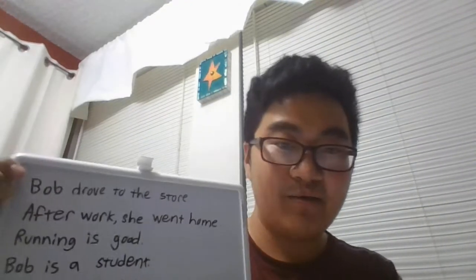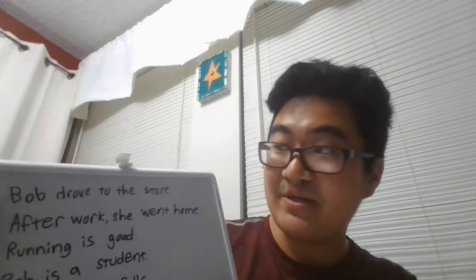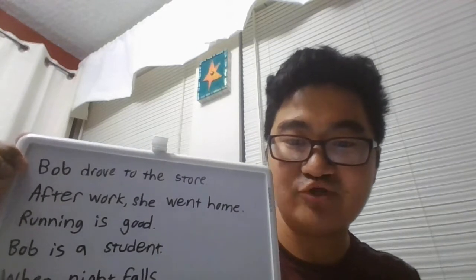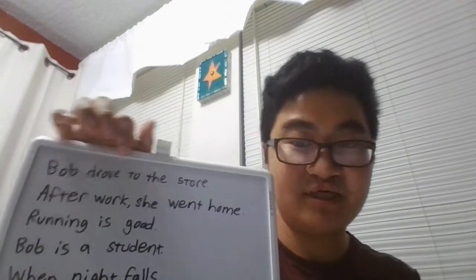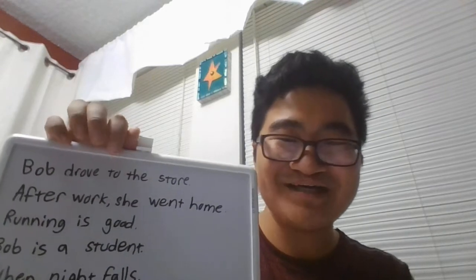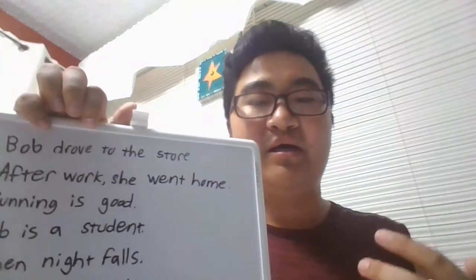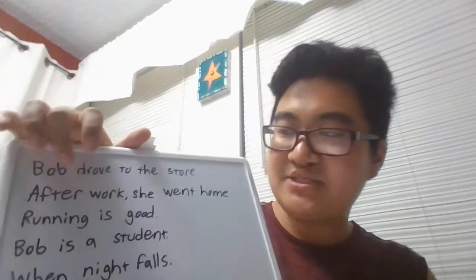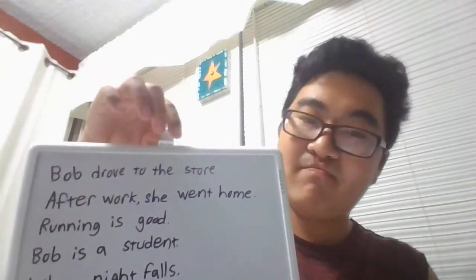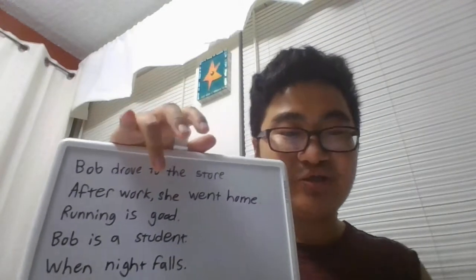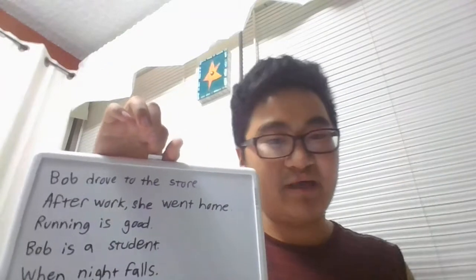So we got our first two sentences here, and I'll let you guess what the noun is. So in this first one, we got Bob drove to the store. So I want you to guess which one is the subject. What's the subject here? Cool, done. I'm assuming you guessed. We got Bob. Bob is the subject here. Bob is who the sentence is revolving around. All right, let's look at the second one. After work, she went home. I'll assume you guessed. We got she. So she is the subject pronoun here. Again, she is who the sentence is revolving around.